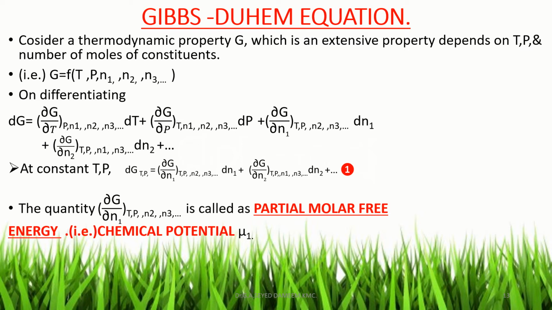Now on differentiating this equation, on the left hand side we get dG, and on the right hand side partial differentiation, since there are a number of variables.